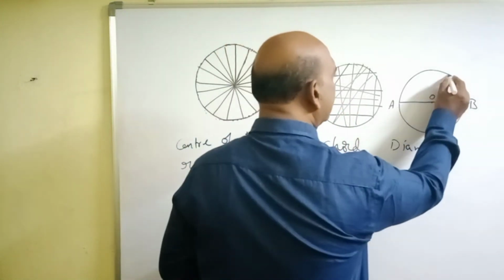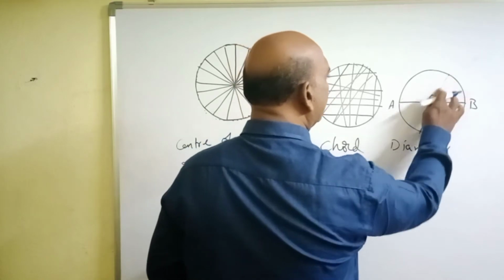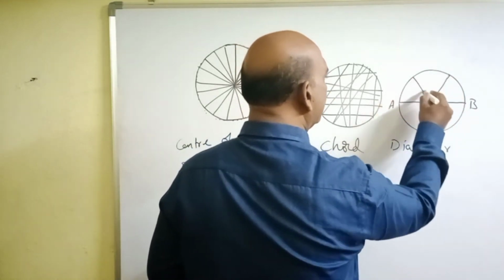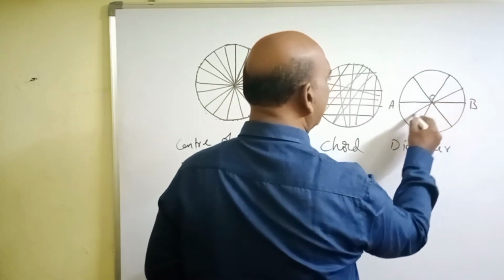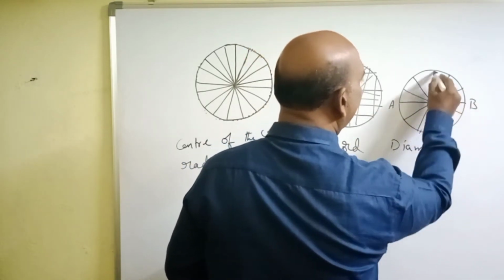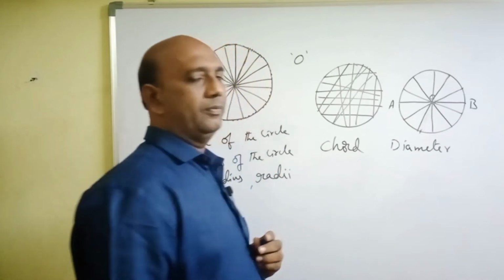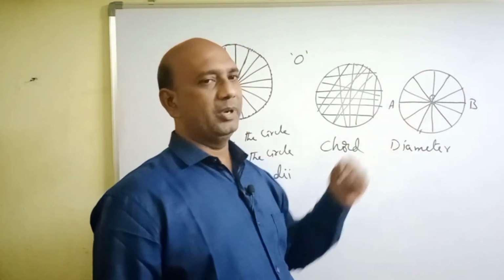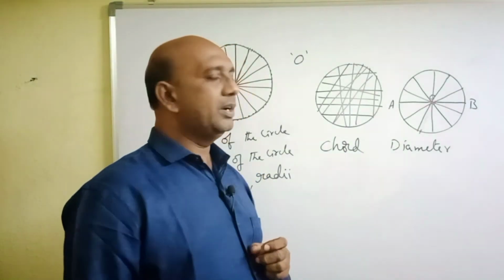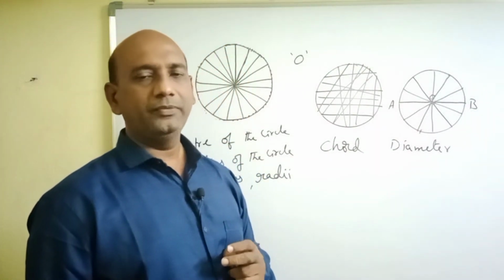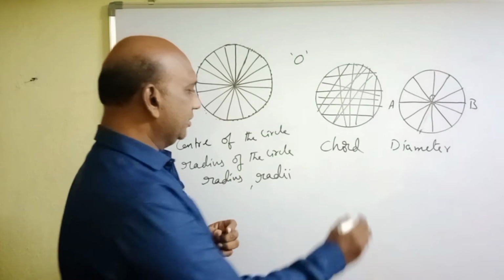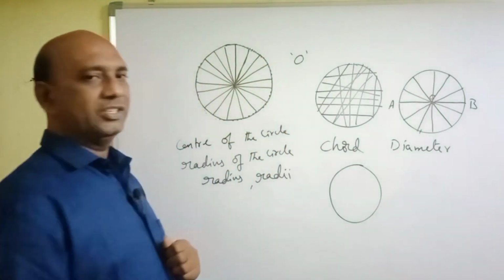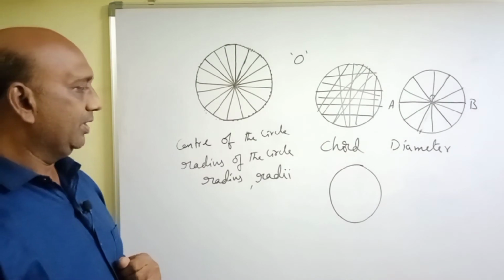So, like this, this is also another diameter, and this is another diameter, this is another diameter. Like this, we can draw infinite number of chords that pass through the center of the circle, which are called diameters. So, we can draw infinite number of diameters of the circle. Next, this is another circle. Let us take this other circle.